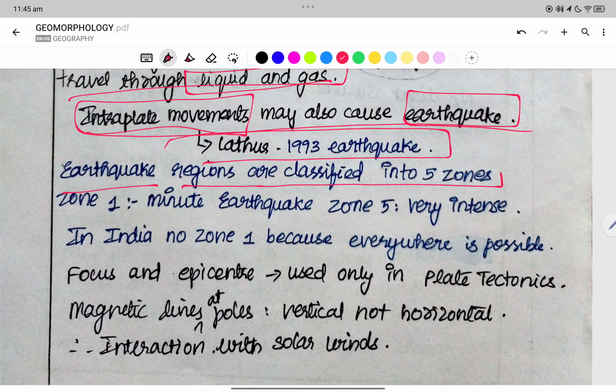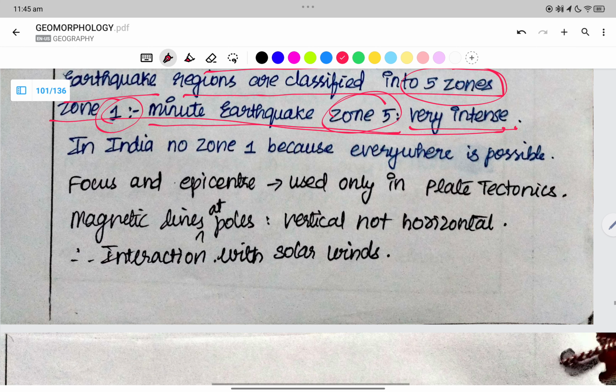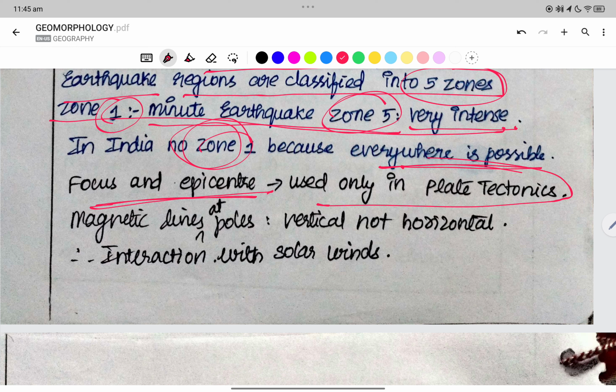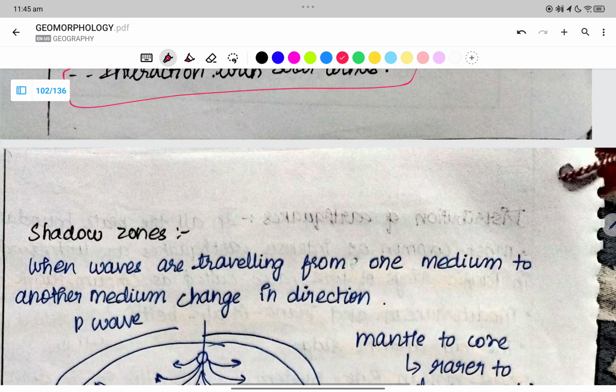Earthquake regions are classified into five zones. Zone 1 is minute earthquake, and zone 5 is very intense. In India, there is no zone 1 because everywhere it is possible. Focus and epicenter are used only in plate tectonics. Magnetic lines at the poles are vertical, not horizontal. Therefore, they have interaction with the solar winds.